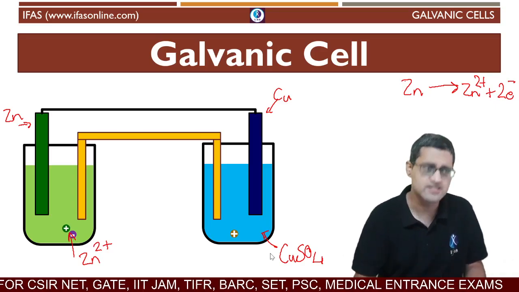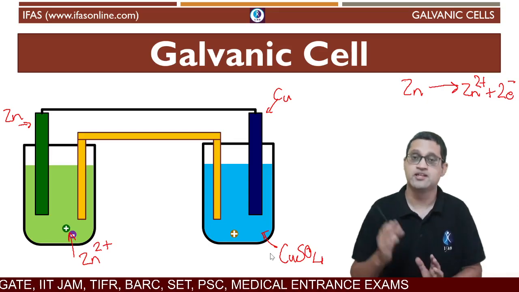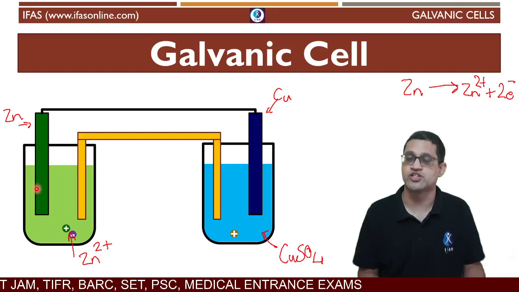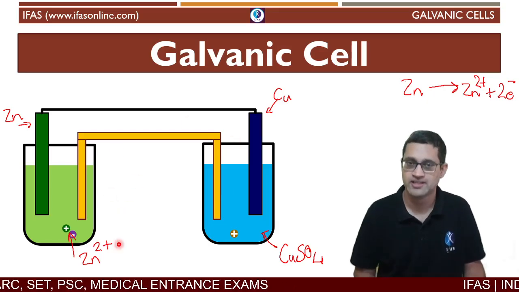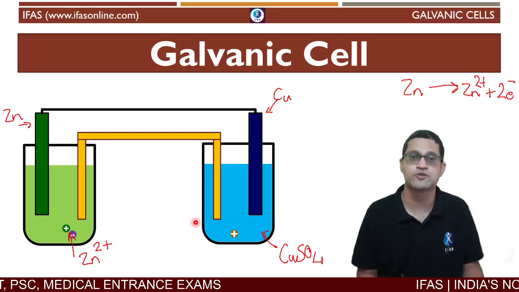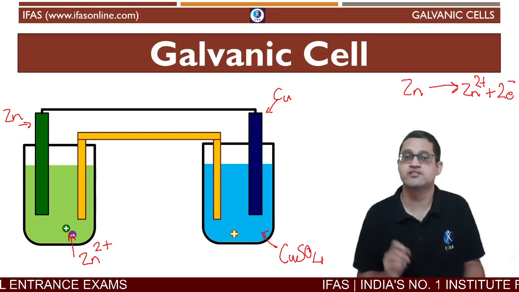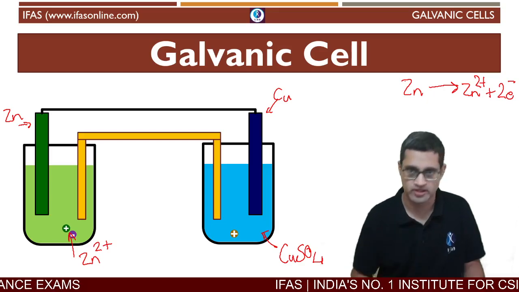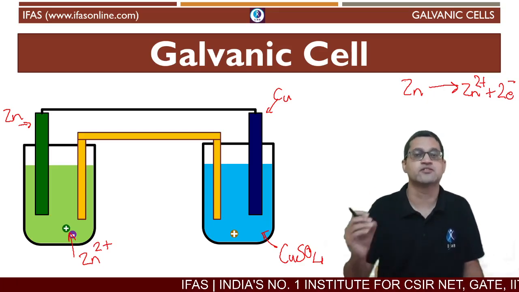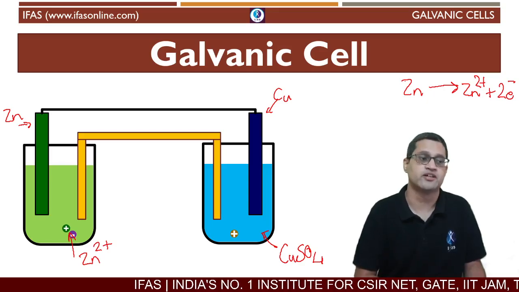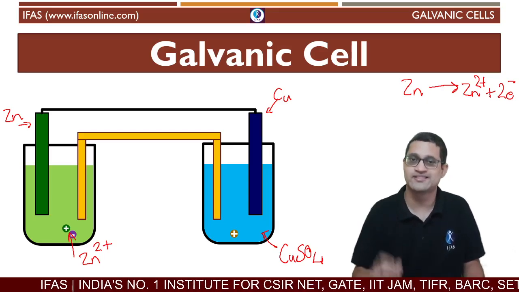Okay, so this is the entire way in which a galvanic cell functions. Now, what has happened is, because electrons were exchanged between the rod and the solution, and even the bridge that we provided also ended up exchanging charges with the solutions, there was a flow of charges. And when there is a flow of charges, we say that a current is flowing through the circuit. If a current is flowing, it means that a potential difference was generated. This potential difference is called the cell potential.